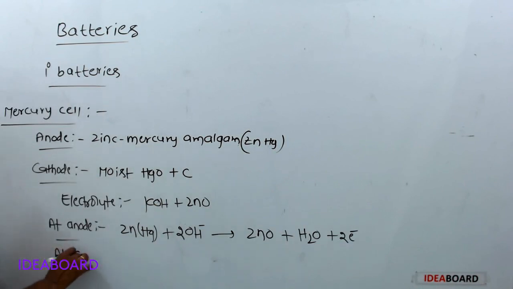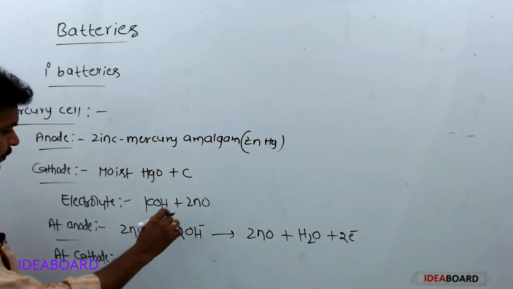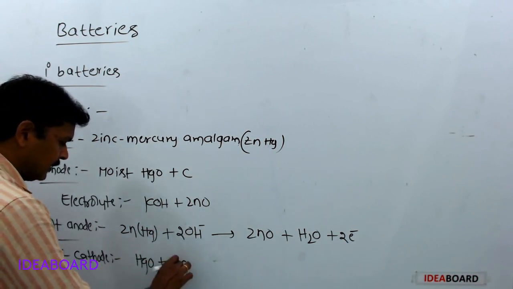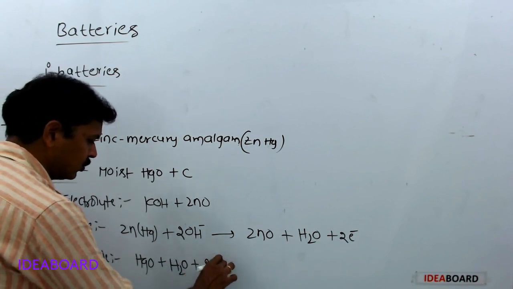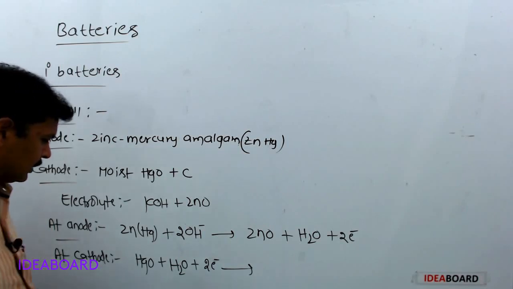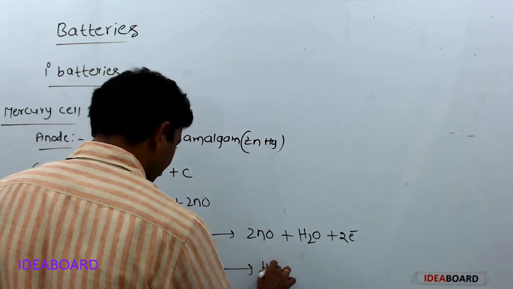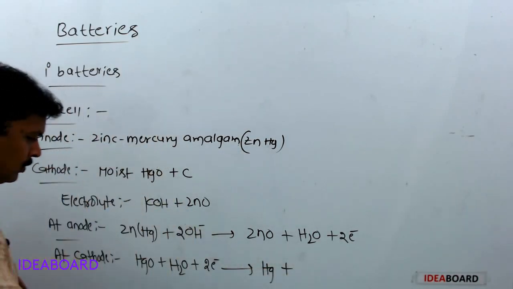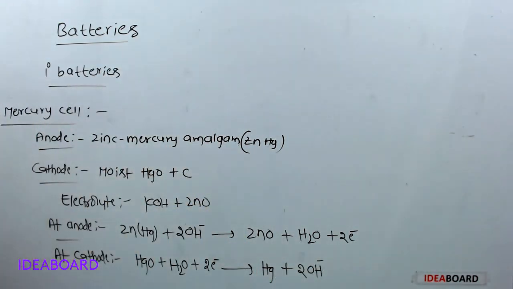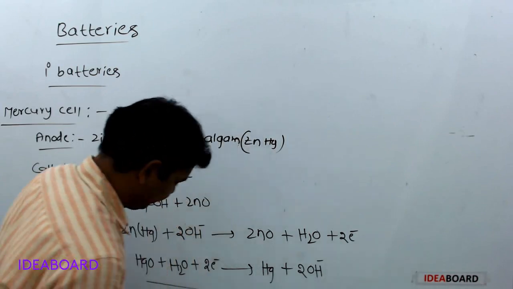Next, at cathode, reduction reaction takes place. Mercury oxides plus H2O plus 2 moles of electrons, reduction means gain of electrons, gives rise to mercury plus 2 moles of OH minus ions. Everything is balanced.